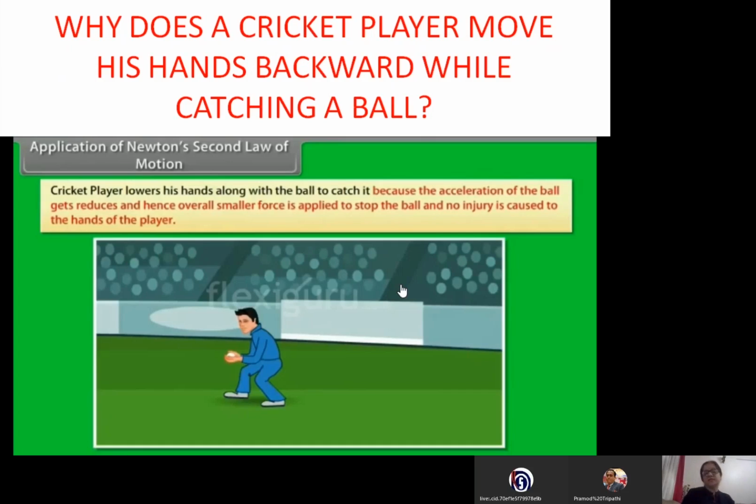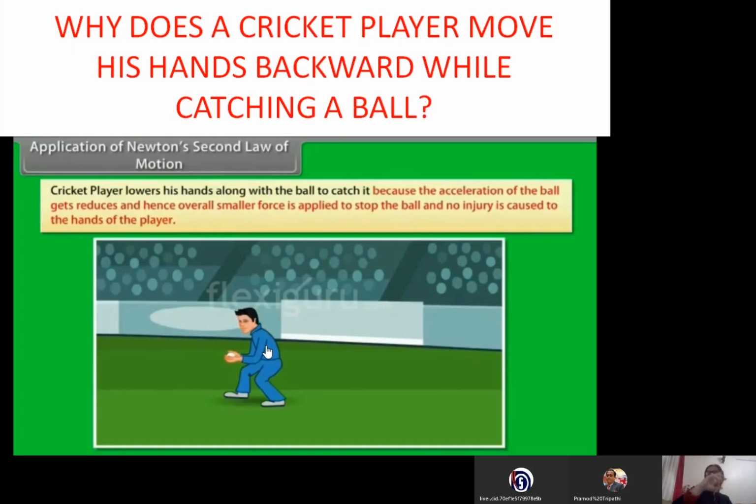Now what happened in this case is when the ball is coming, the batsman hits the ball. That ball has some momentum. The mass of the ball and the velocity given by the batsman give the initial momentum of the ball. When that ball comes to the player's hand, he has to stop this ball. So that means the final momentum of the ball will be 0. Now change in momentum divided by time is directly proportional to force, because Newton's second law says the rate of change of momentum is directly proportional to force.